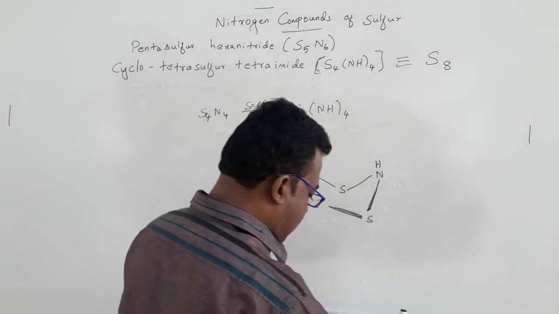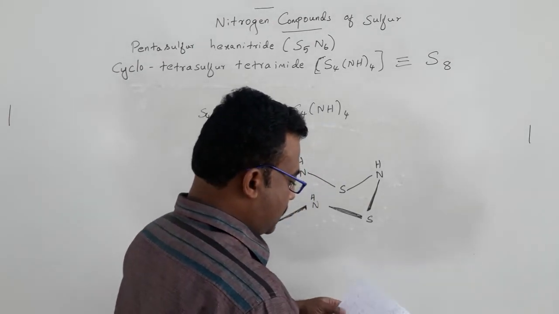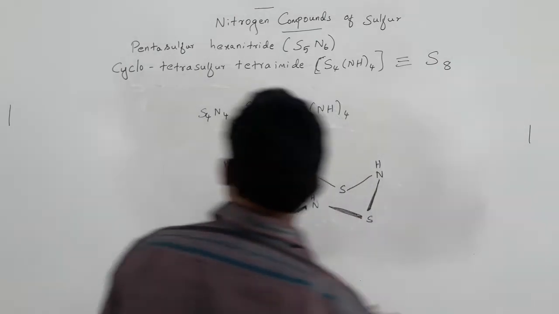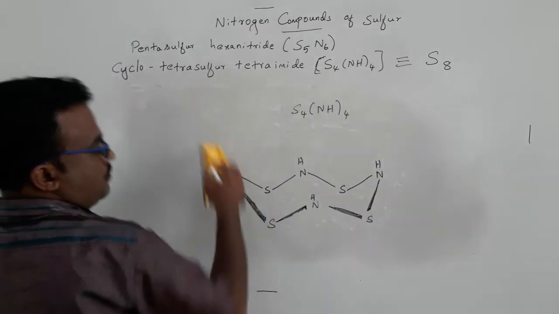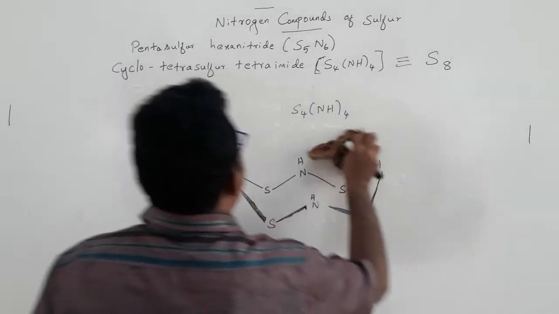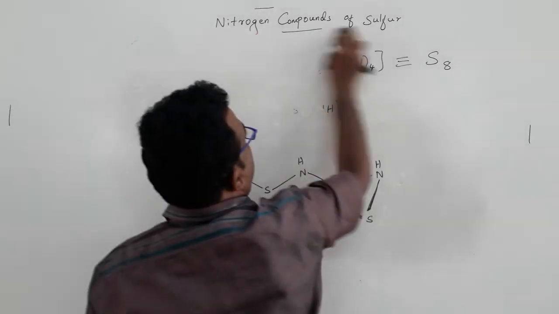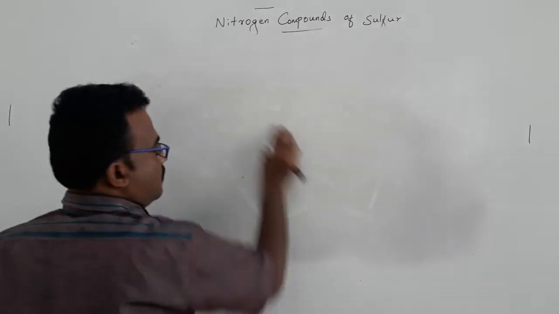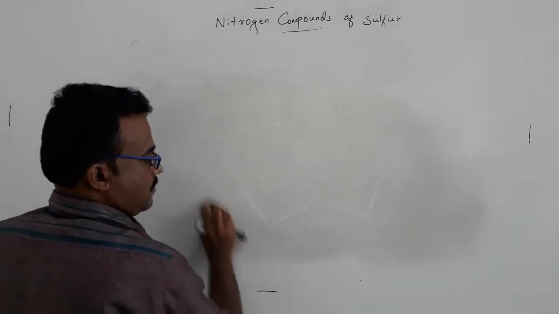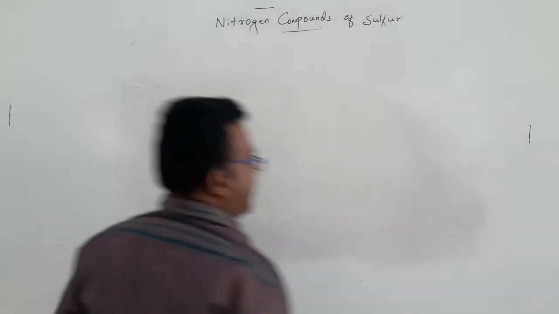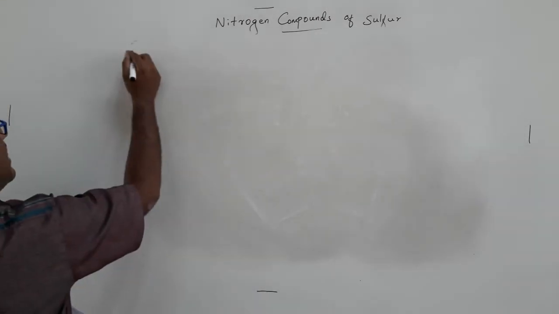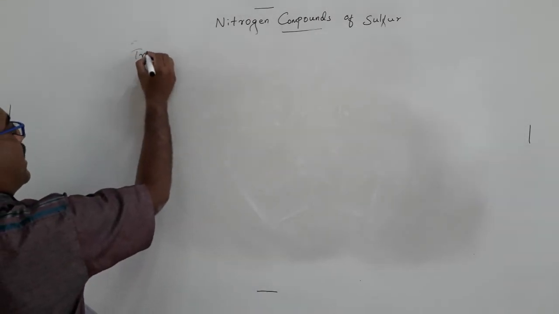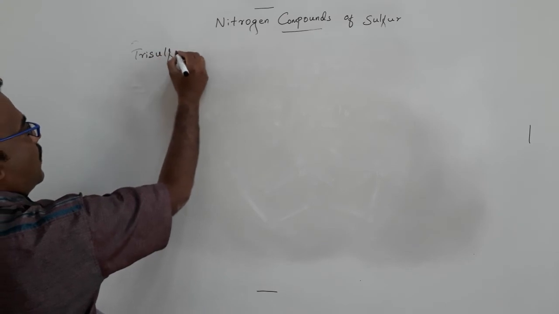Then we can go to the other one, which is the trisulfur trinitride anion. Trisulfur trinitride is not a stable compound, that I already discussed.